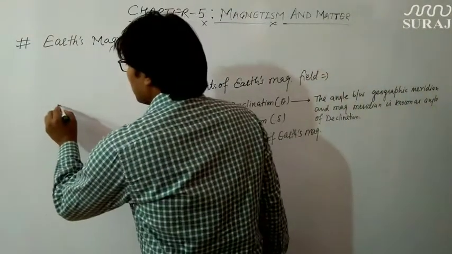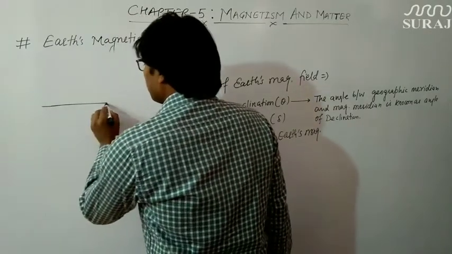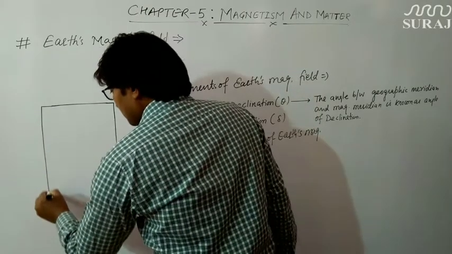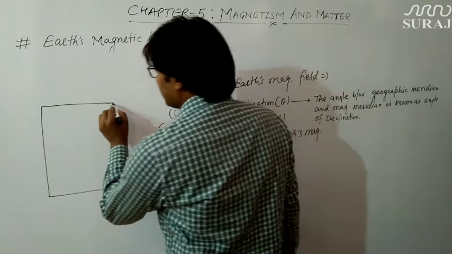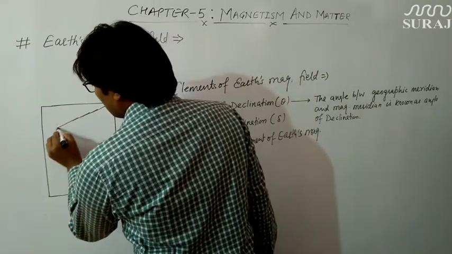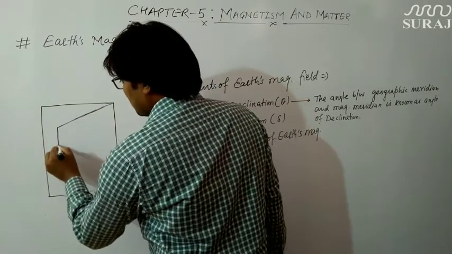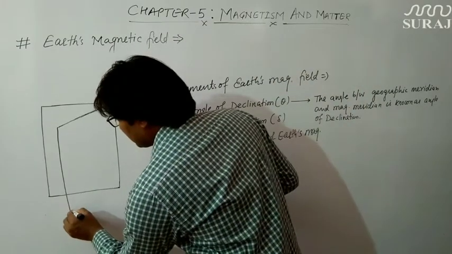So suppose at some point, this is the geographic meridian and this is, suppose, the magnetic meridian.